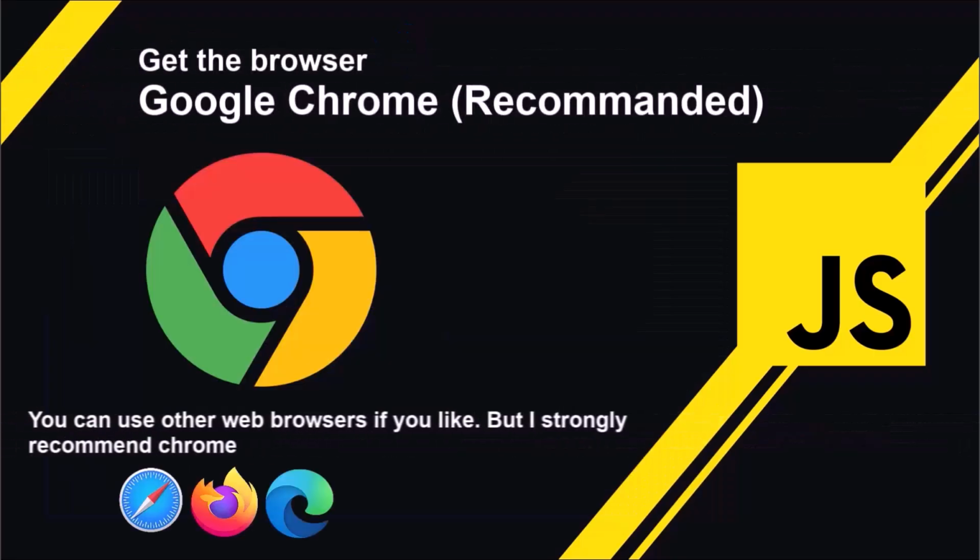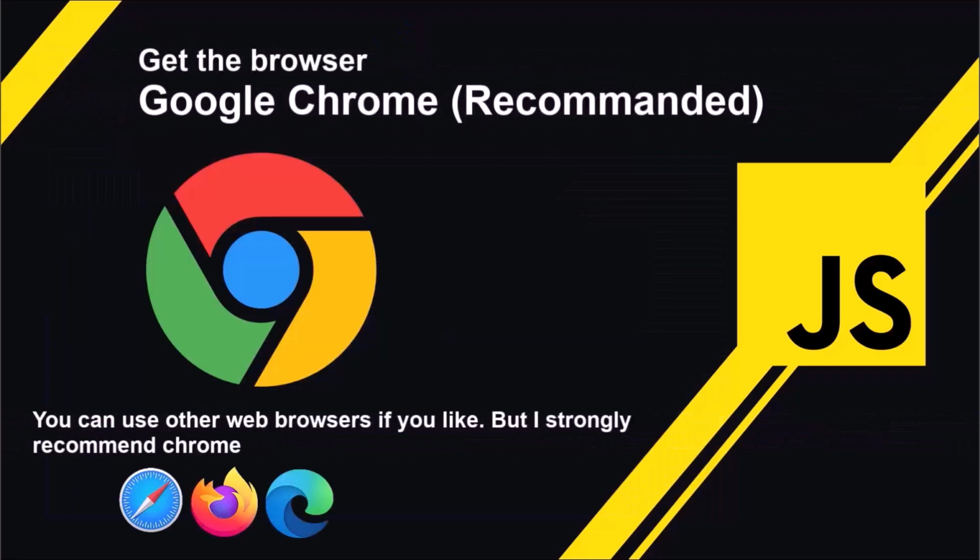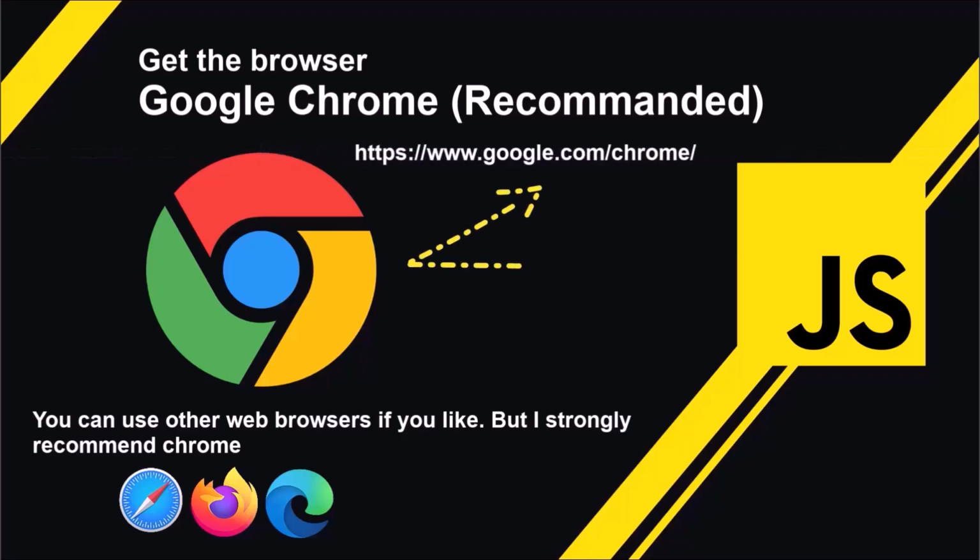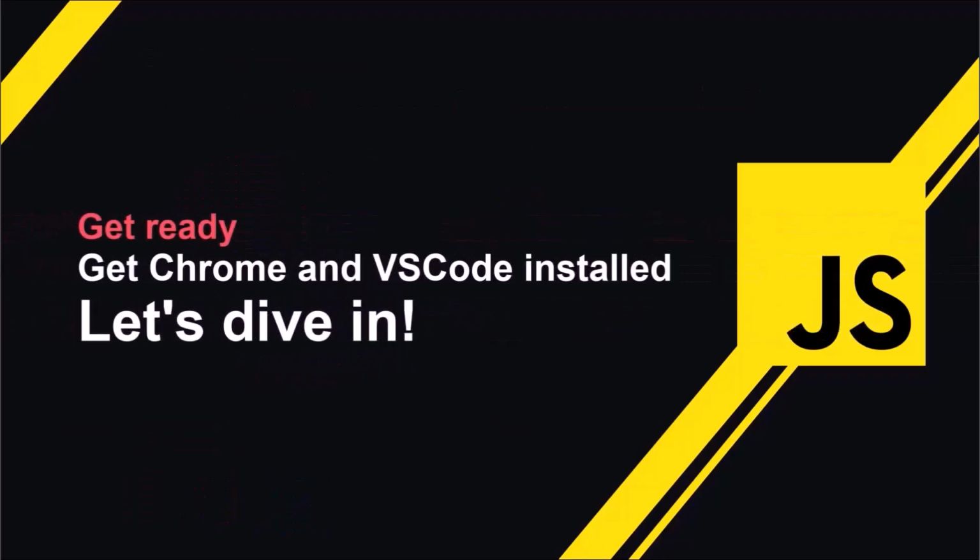Next, we need a browser to run and test our JavaScript code. The best option is Google Chrome. It's fast, secure, and comes with built-in developer tools that let us debug and inspect our code easily. If you don't already have Chrome, go to google.com/chrome and download it. Once installed, we'll be ready to write and test JavaScript in real time. So, get VS Code and Chrome installed, and in the next video we'll start coding together.